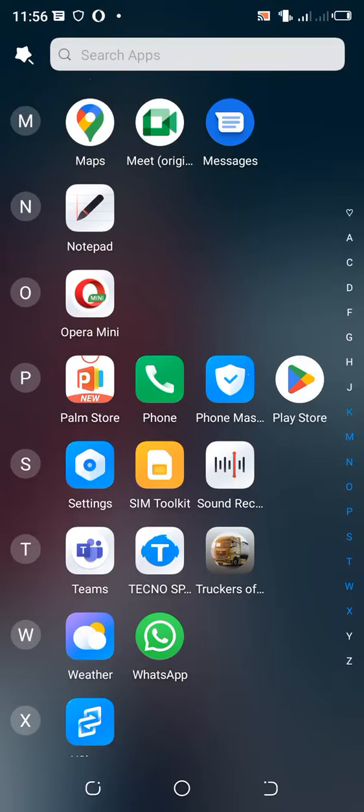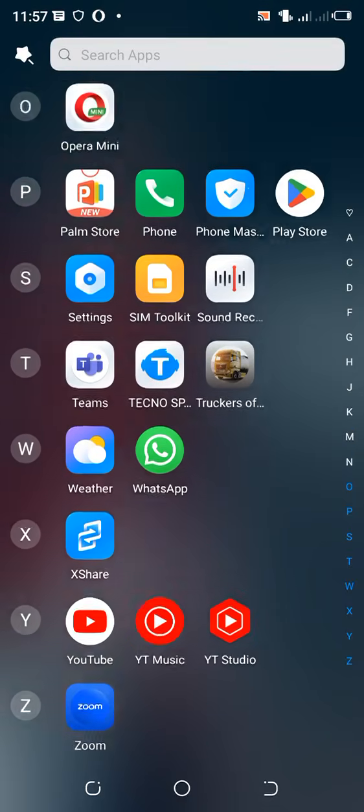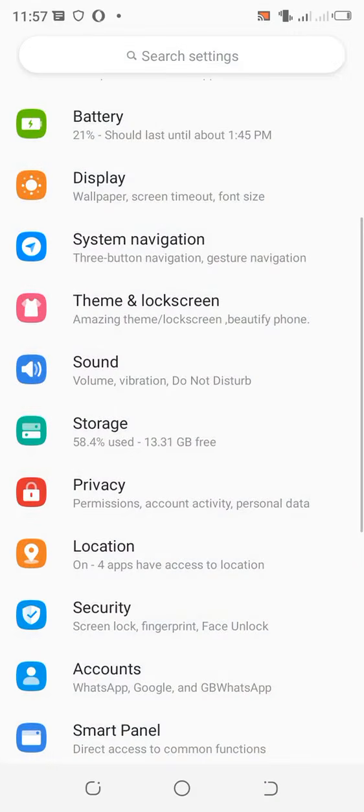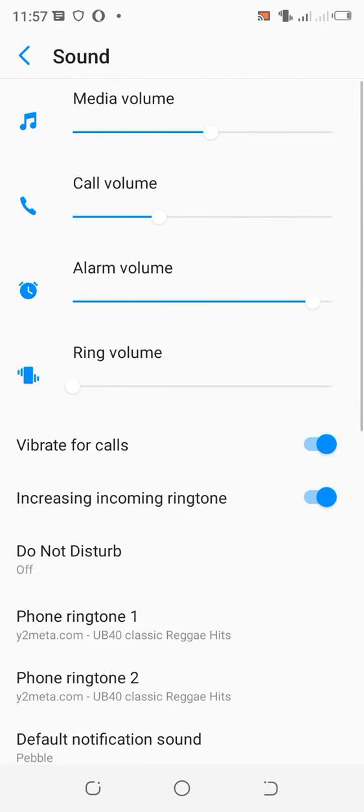How to increase the sound of your ringtone song, which is so raw for you to hear. What you need to do is just go to your phone settings, then click the option sounds, then come to where we have ringtone and adjustment bar or adjustment scale.